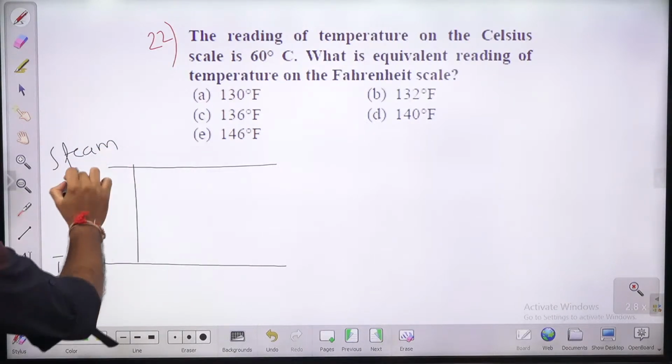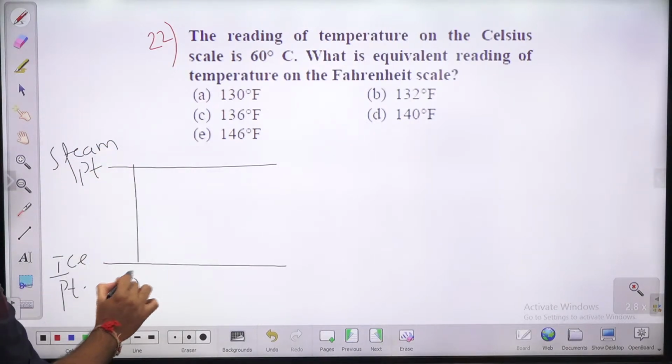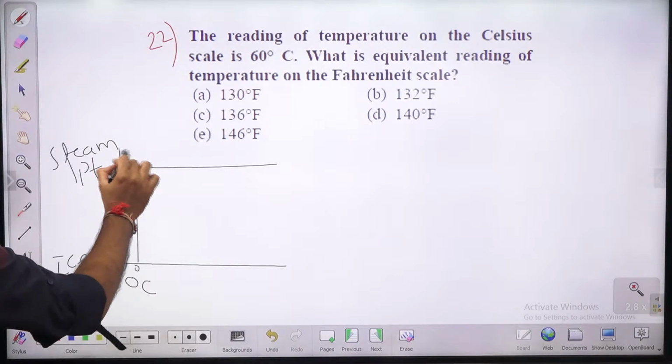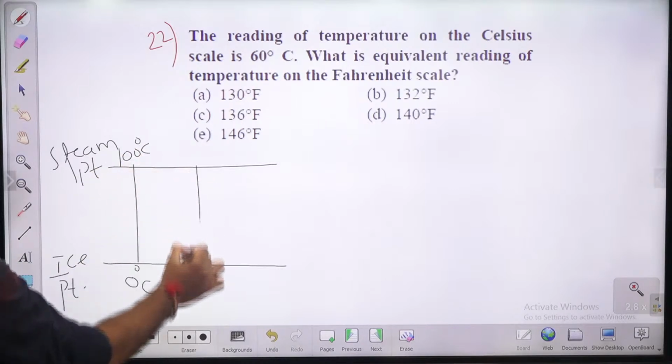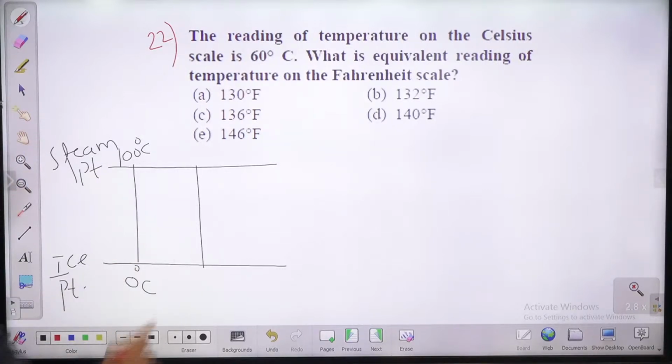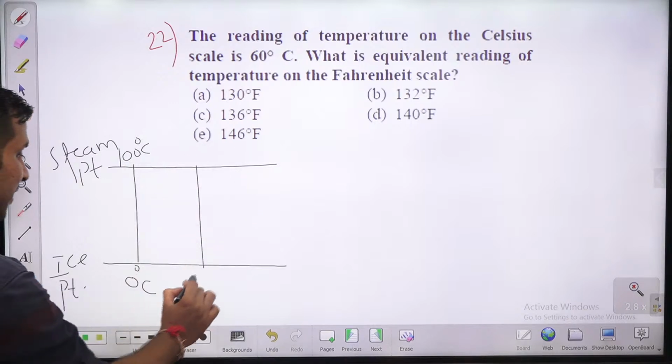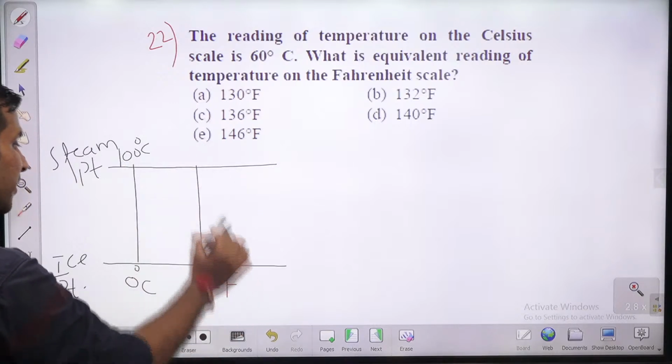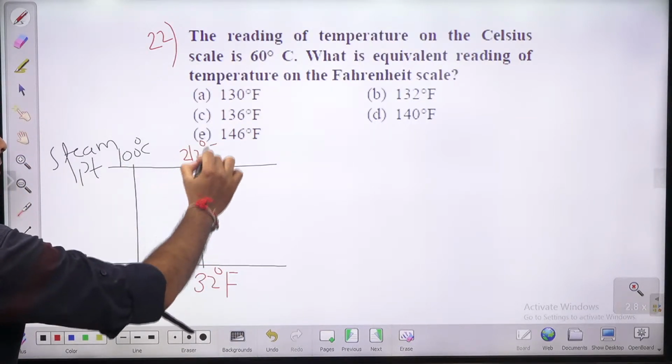डिग्री सेल्सियस में क्या होता है बच्चों? डिग्री सेल्सियस में ice point is 0 degree Celsius. Steam point is 100 degree Celsius. On Kelvin scale, this is 273 Kelvin. This is what? 373 Kelvin. On degree Fahrenheit scale, this is 32 degree Fahrenheit, and this is 212 degree Fahrenheit.